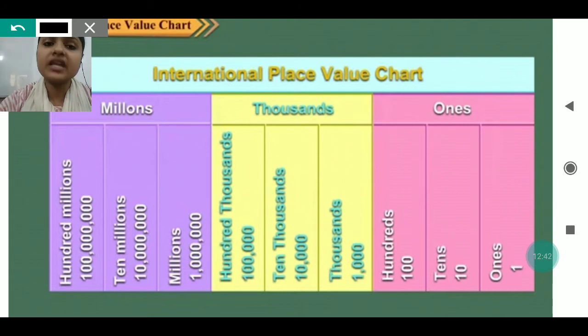Even the periods are different. In the Indian place value chart there were 4 periods: ones period, 1000 period, lakh period, and crore period. Whereas in the international place value chart there are 3 periods: ones period, 1000 period, and million period. Ones, tens, and 100 come in the ones period. 1000, 10,000, and 100,000 come in the 1000 period. Million, 10 million, and 100 million come in the million period.